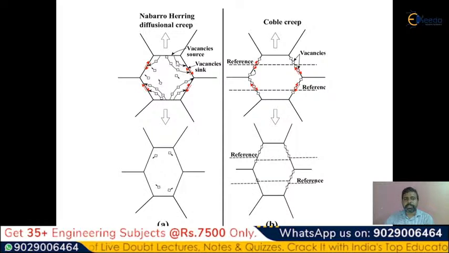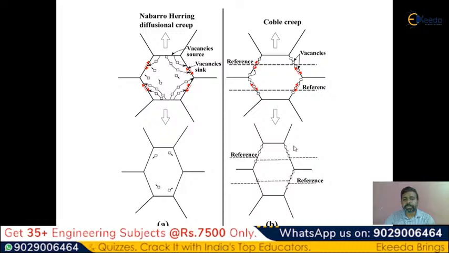Here in NH creep, that is Nabarro-Herring creep, vacancies are created throughout the grains, but here they are created only along the grain boundaries. This is the grain boundaries, and after load is applied, you can see the difference. This image is before the load is applied, and this image is after the load is applied. After the load is applied, in NH creep you can see all the vacancies are distributed like this. Now here, how is the distribution going to be observed in Coble creep?